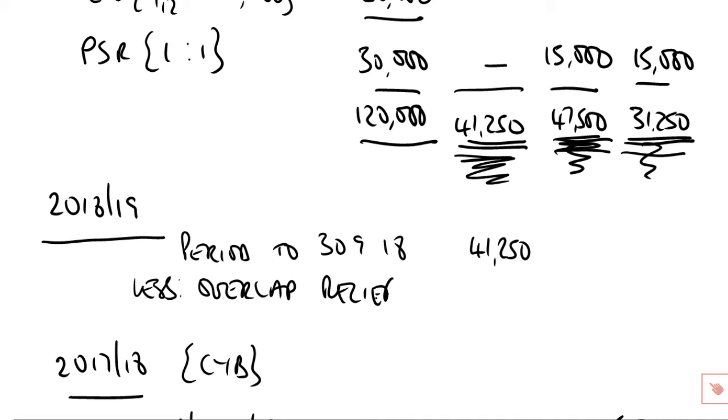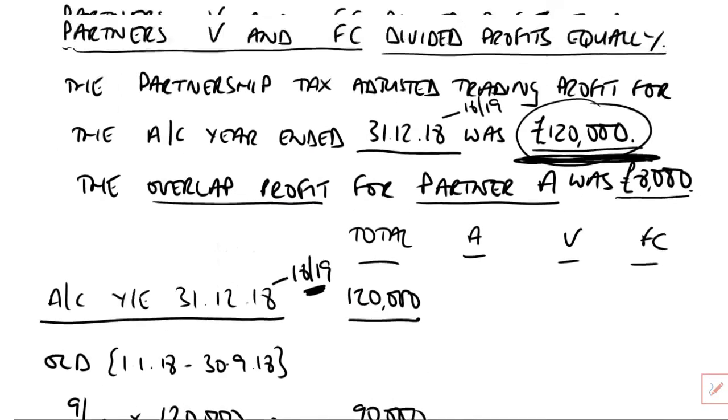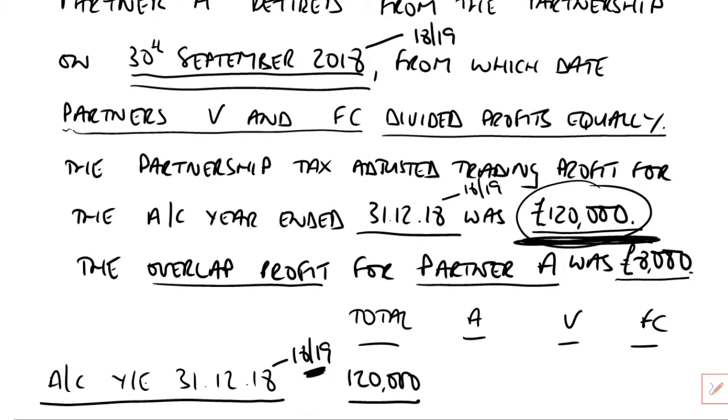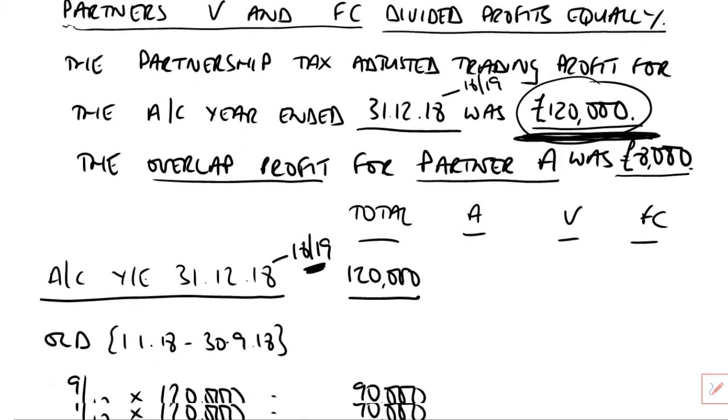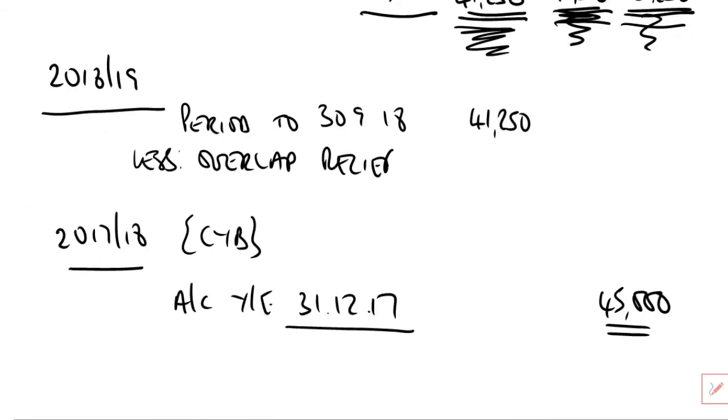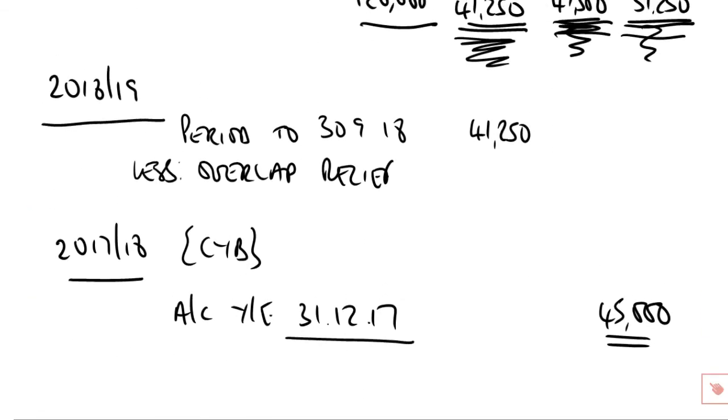Was it £8,000, if I recall correctly? Let's just have another look at that, sorry. Yeah, the overlap profit for partner A was £8,000 there. There it is. Okay, take that away now, as you do in any year of cessation. Overlap relief, 8,000. And we derive what presumably is then 33,250 as the assessment for partner A for the 2018-19 tax year, which, as we've said, is the final tax year so far as partner A is concerned.